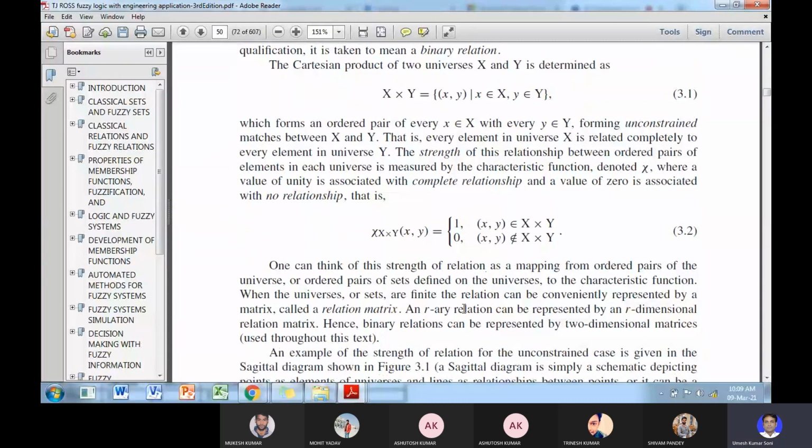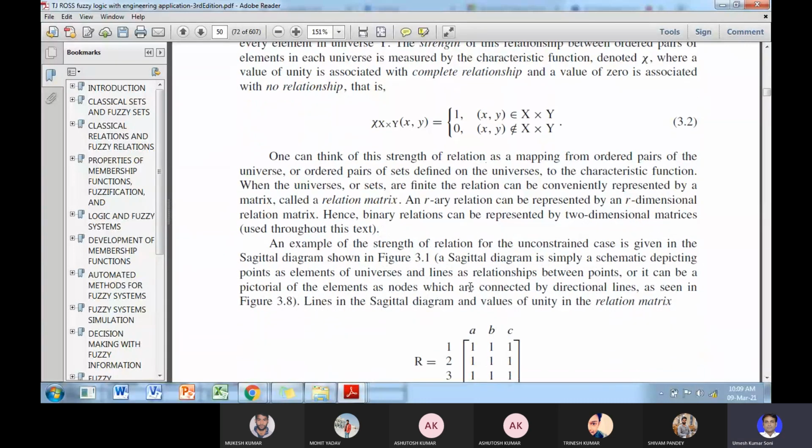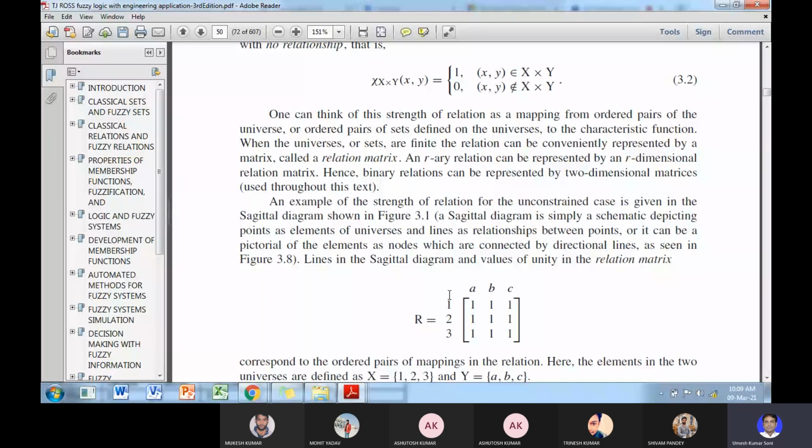So here suppose this is a relation matrix given by 1, 2, 3, the elements in A, suppose X, and the elements in Y. Then if the relation is complete, there will be all ones in the matrix.